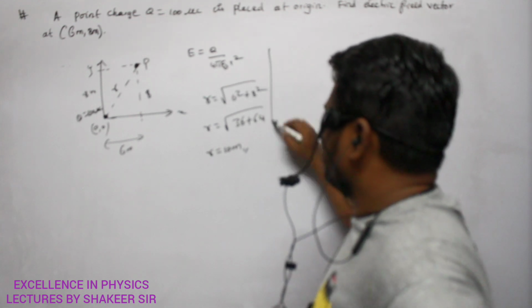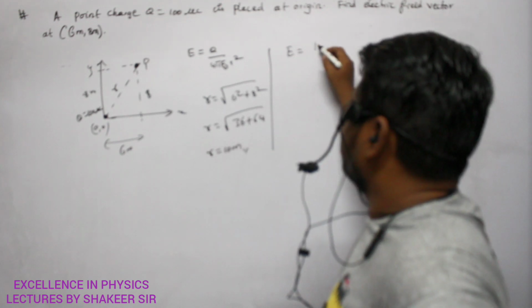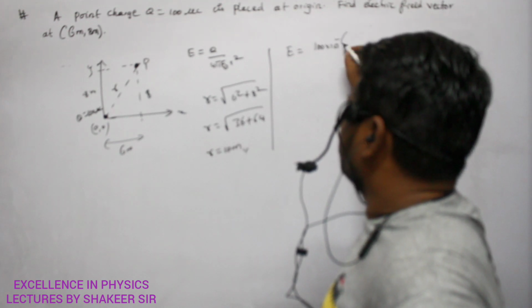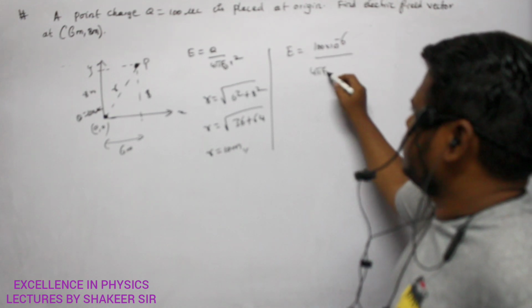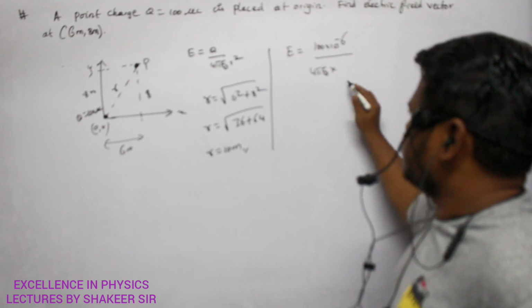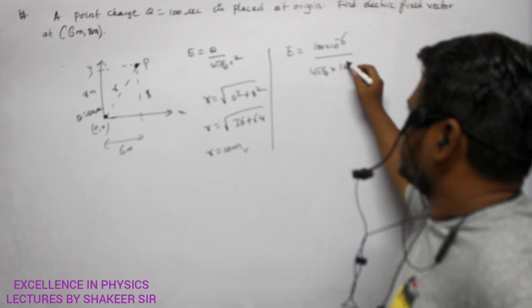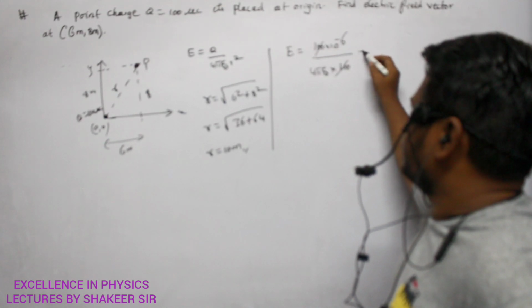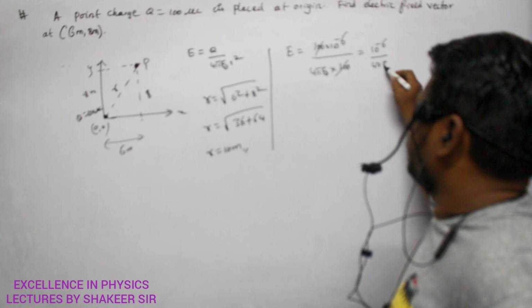So therefore, how can I find out E value? E is equal to Q by 4 pi E naught into r square. Q is 100 micro, which means 100 into 10 power minus 6. R square is how much? 100. Clear? R square is 100. So 100 gets cancelled, and E value is 10 power minus 6 divided by 4 pi E naught.